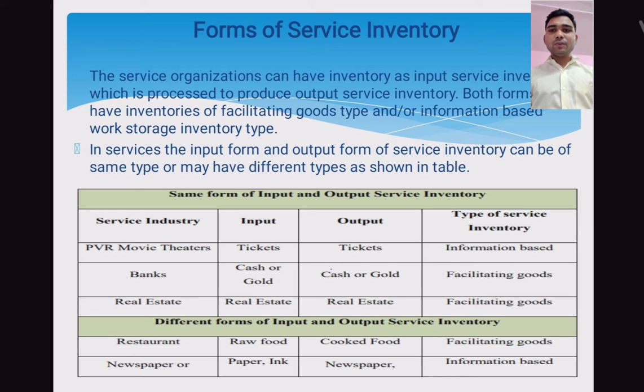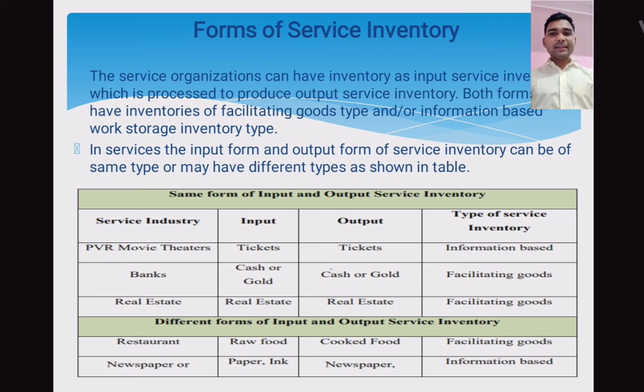In services, the inputs and outputs of the service inventory can be of the same type or may have different types, as shown in the table. Please see the below table. If you see the same form input and output service inventory, here is the service inventory input, output, and type of service inventory.